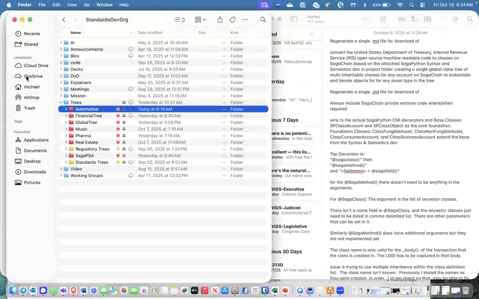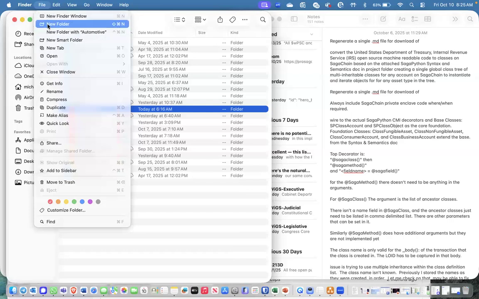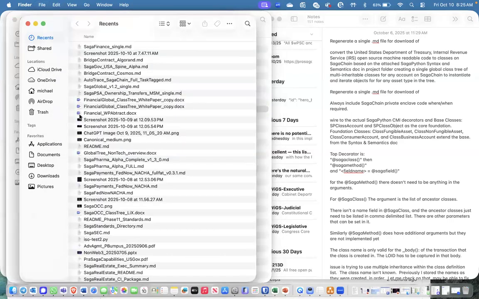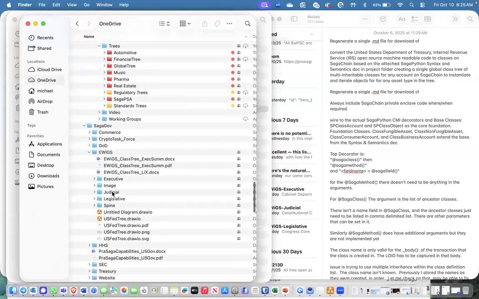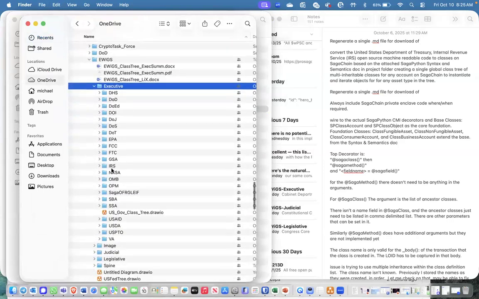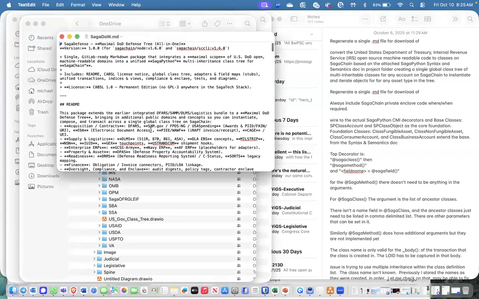And let me go into the other window here. What it came up with is what I'm calling eWigs. And now it has gone in and converted, and it started with the DoD, because eWigs was about doing the Department of Defense on chain. And basically it's for all supply chain and such. So it's the DFARS, the federal acquisition regulations.